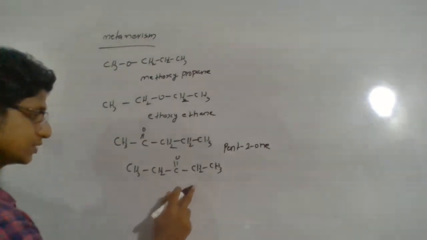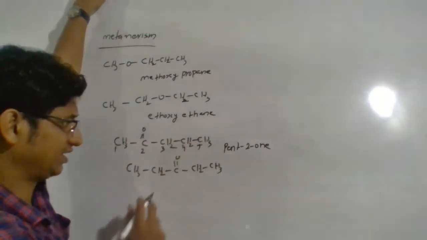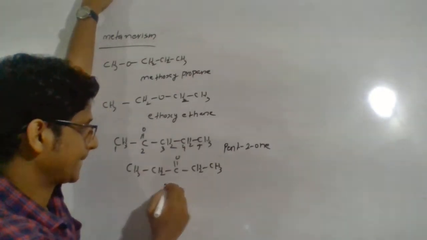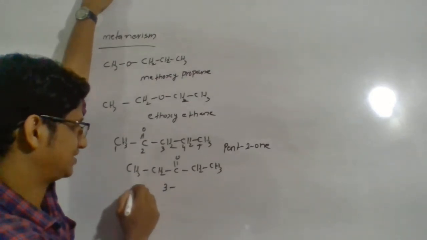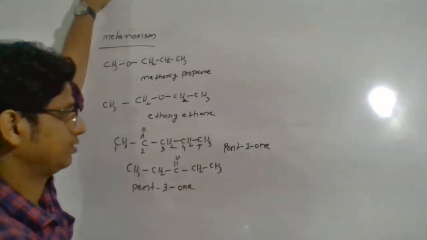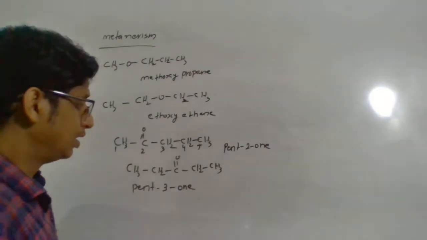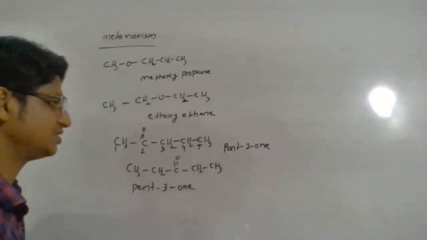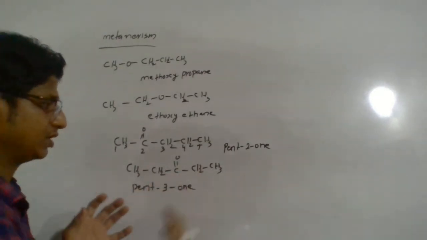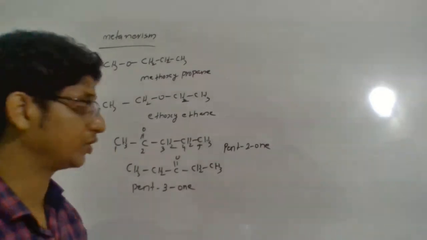Okay, so this is the third carbon atom having a ketone group. This is third or not? Let me check. This is pent-3-one. So you can see different types of structures but having different numbers of atoms between the alkyl groups.